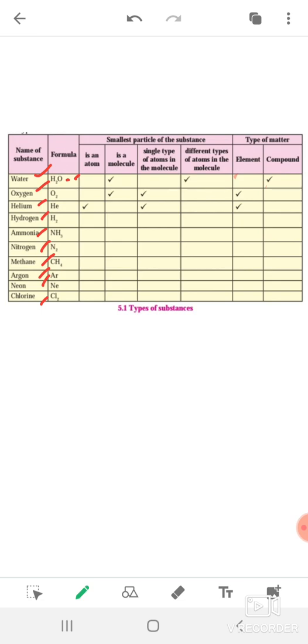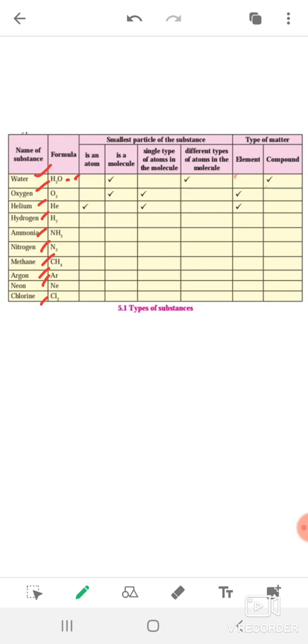First see the water. You know from the previous lecture about water and the molecular formula. Water is a molecule, and water has different types of atoms in a molecule. H2O you have learned, and you know it is a compound, because a compound has different types of atoms, and an element is a pure substance which has the same type of atom. Now come to the next, that is O2, oxygen.